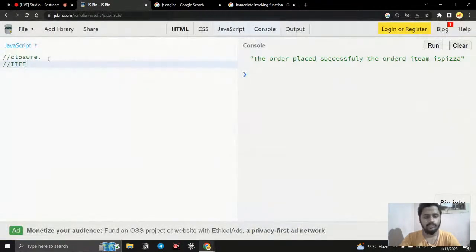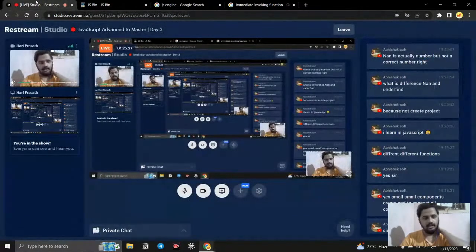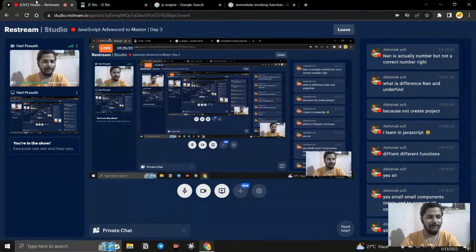Yeah, so this one, the immediately invoked function, is probably going to be our last concept for this advanced section. Most people know what an immediately invoked function is, but actually they don't. They know that it is a concept where a function will invoke itself. Okay, that's how people will know it. But why? If you are creating something, you need to ask why it is used, right?